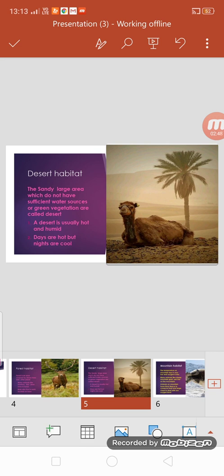Now the animals which are found in this area, as you can see in the picture, the very common example is a camel. Basically the animals which live in the deserts like Gila monster, squirrels, snakes, mouse, rat, all these are the animals which are very common in the desert. All of them have thick skin. Why do they have thick skin? To avoid the water loss through sweating.